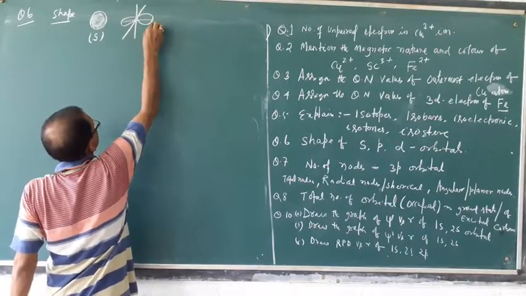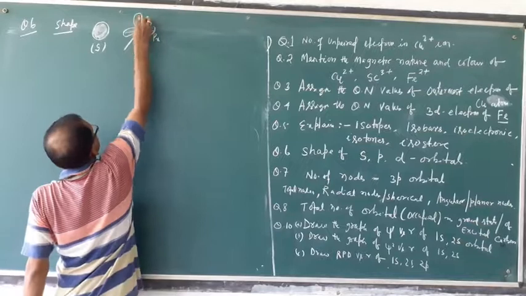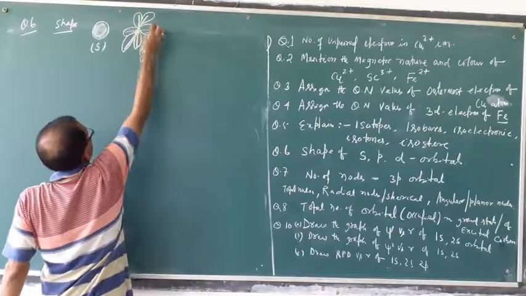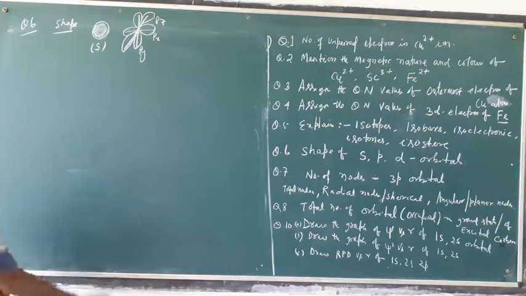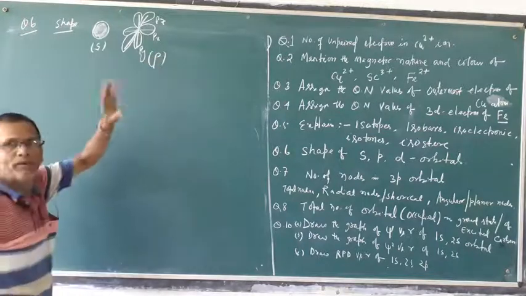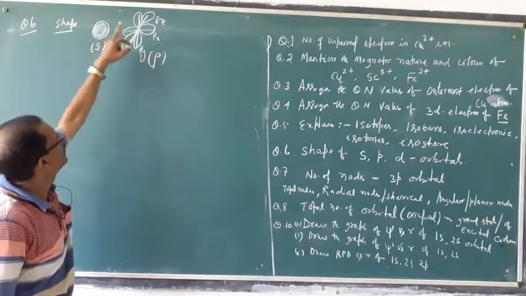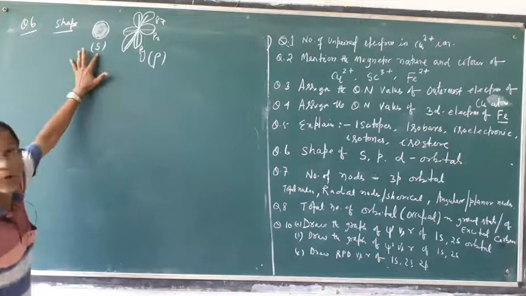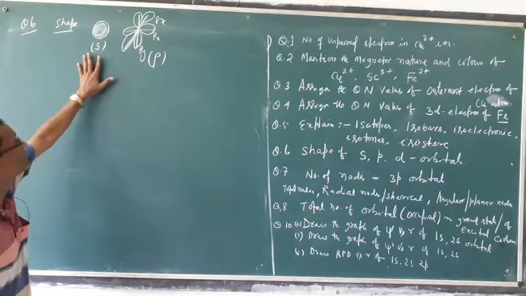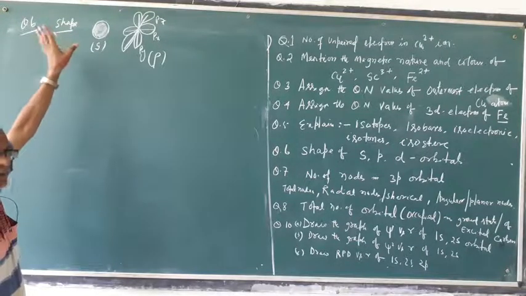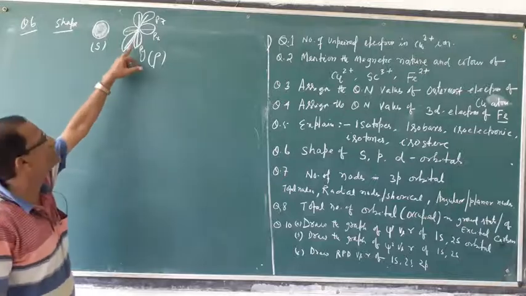This is your Px. This is your Py. This is your Pz. Px, Py, Pz are in the same p subshell. The p subshell has 3 orbitals, that means in 3 axes. S has no orientation, only a single orientation. That's why it is only spherically symmetrical. But p has 3 orientations.